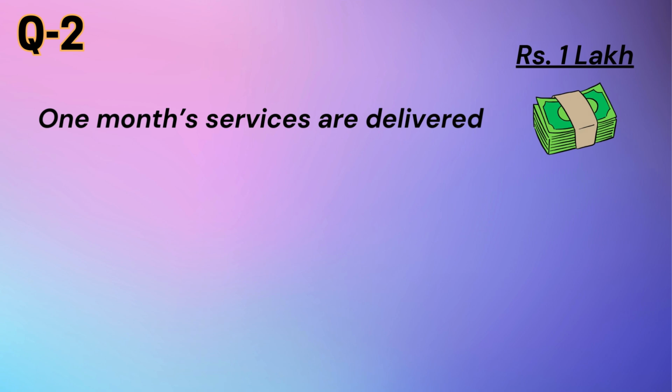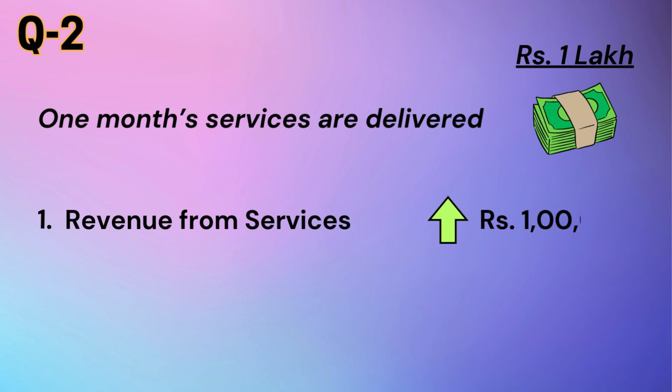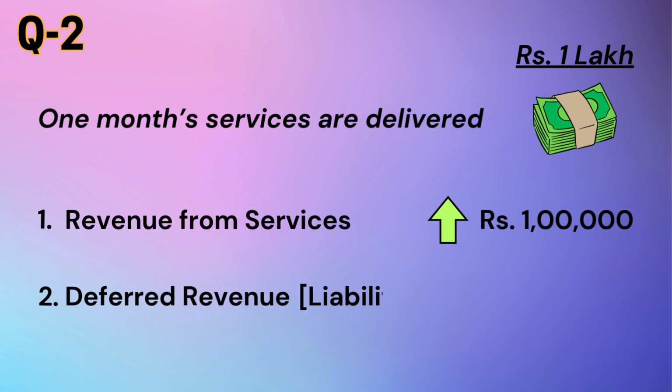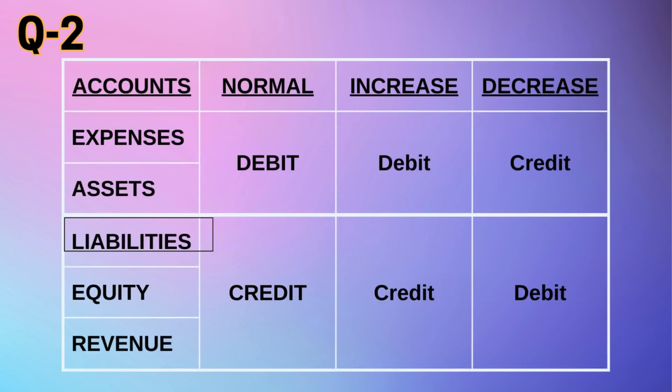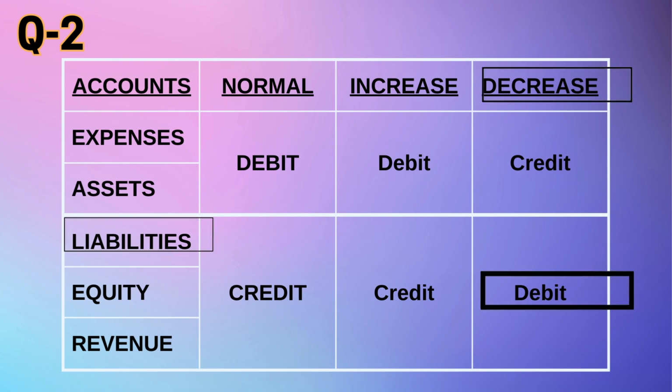Thus, two accounts are affected. One is revenue from services account, which increases by Rs 1 lakh, and the second is deferred revenue account, which is a liability, decreases by rupees 1 lakh. Now again referring to the journal entry rules, liability account is debited on decrease and revenue account